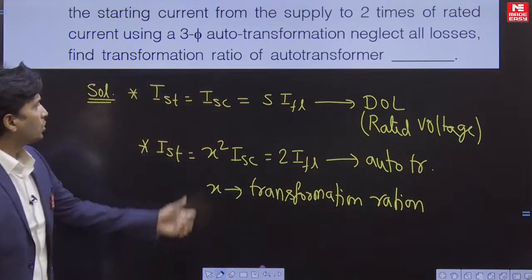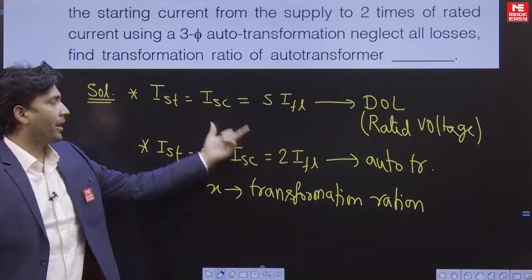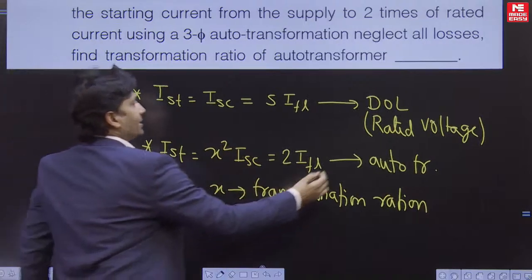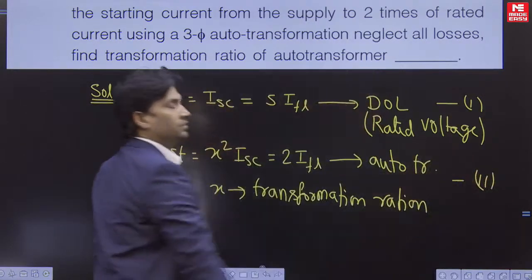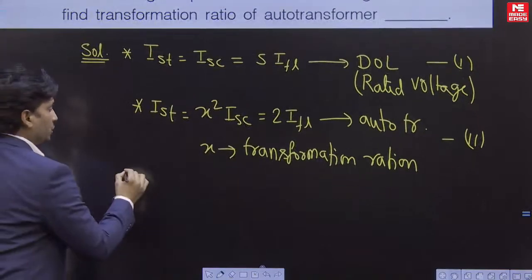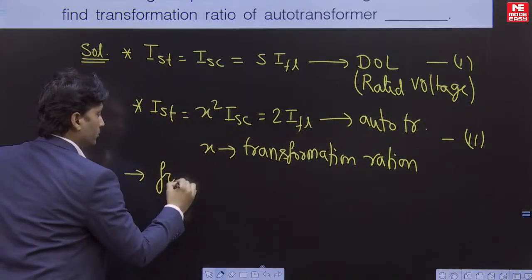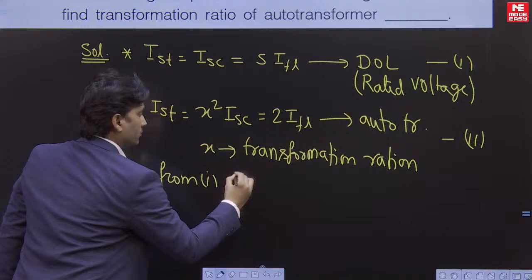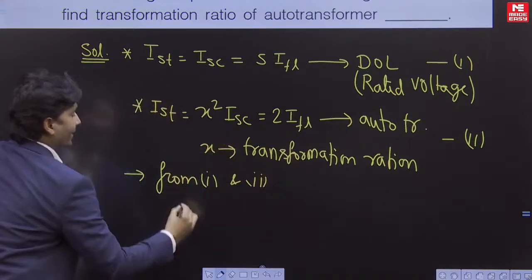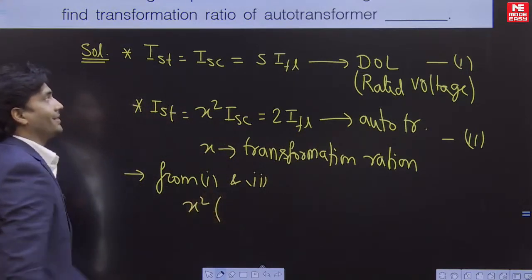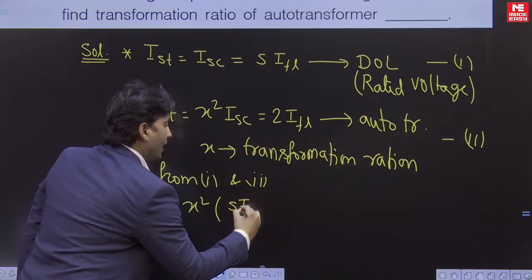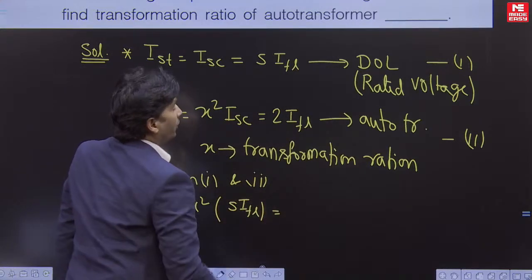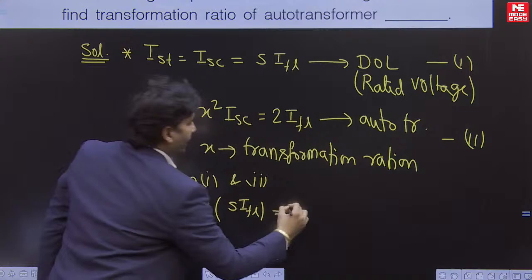Fine. So just put ISC from here to here. I'm saying that this is equation 1 and this is equation 2. So from 1 and 2, we can write x squared into ISC. What is ISC? ISC is 5 times IFL. So 5 times IFL is equal to 2 into IFL.